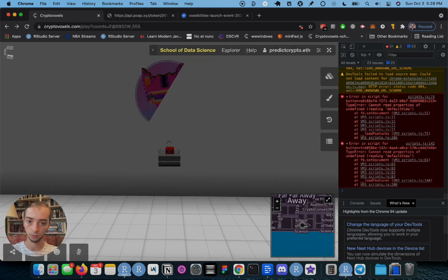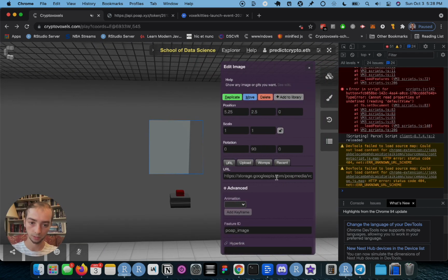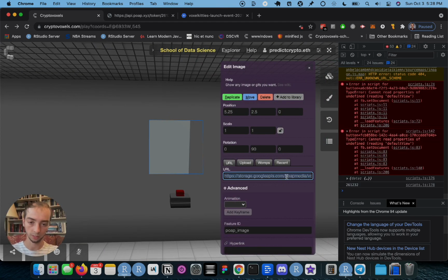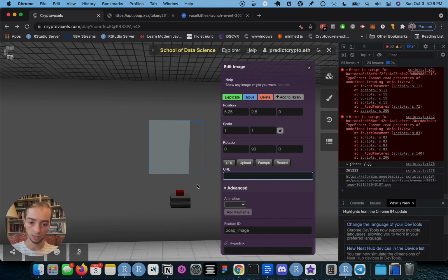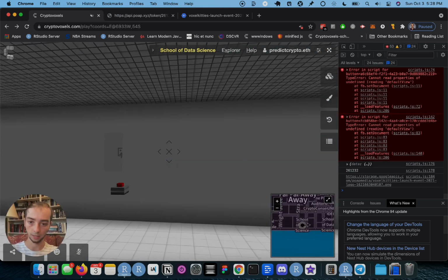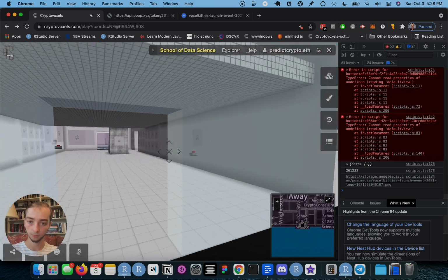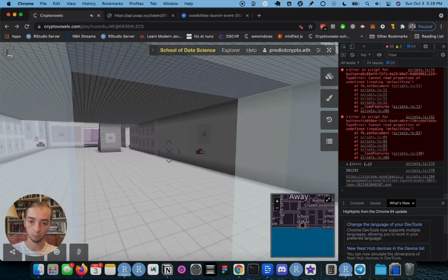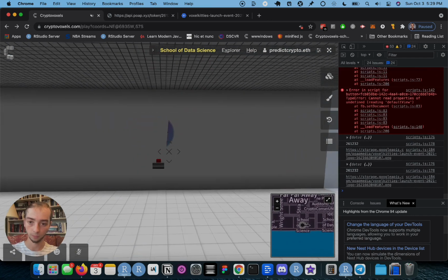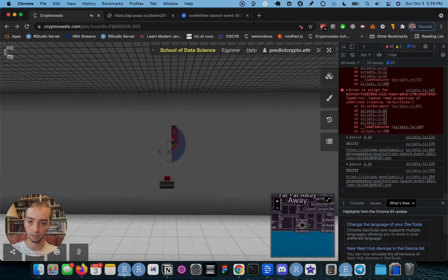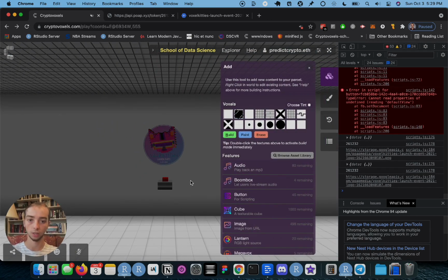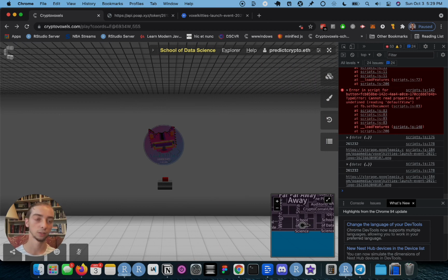I'm sorry about the image being a bit buggy. I'm going to remove this, and now it's an empty image again. I'm going to leave the parcel, and when I come back, hopefully it should update to the image. Let's see. There we go. So it updated to the image. Awesome. So that's the end of this tutorial.